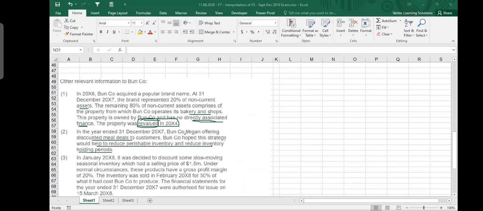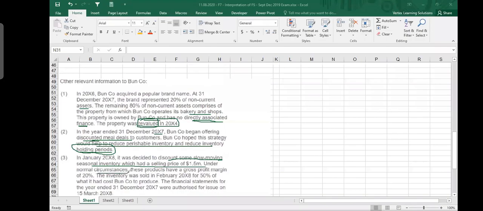Okay, so in 2007, current year, they have started giving discounted meal deals to customers. And why are they doing it? To reduce the inventory holding period. Maybe their inventory holding period is high, so they want to sell the inventory fast, so they are giving a discount. In January 2008, it was decided to discount some slow-moving seasonal inventory, which had a selling price of 1.5